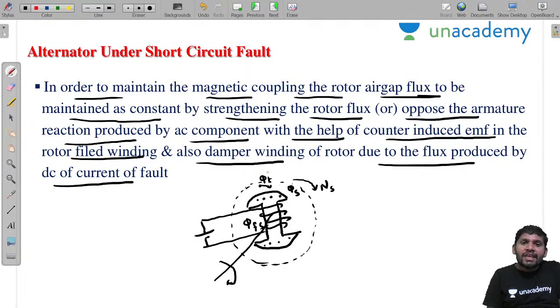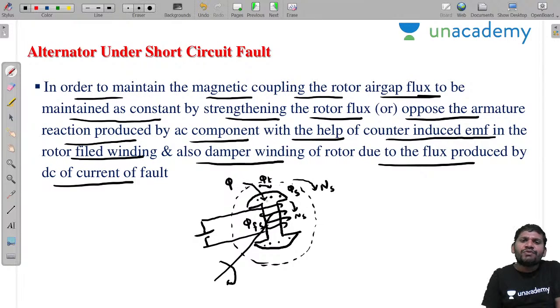Similarly, even though it is a constant flux, our rotor is rotating at what speed? Ns speed. The rotor is rotating at ns speed with respect to this phi t. This phi t flux links with the damper bars. It links with the damper bars, and then it also produces a flux.